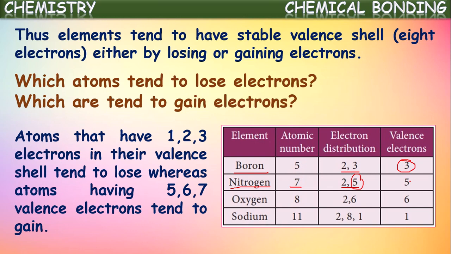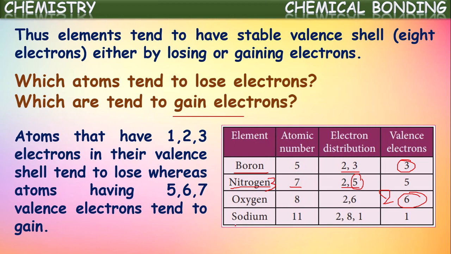How many electrons are needed still? It needs 3 more electrons, so that it will get 8 electrons in the outermost shell. So nitrogen will be ready to gain 3 electrons. It will tend to gain electrons. What about oxygen? Its atomic number is 8 and its configuration is 2, 6. As it has 6 electrons in its outermost shell, it will be ready to gain 2 more electrons. It tends to gain electrons.